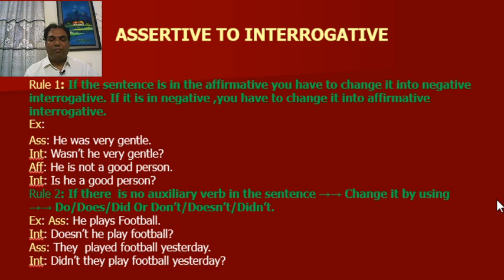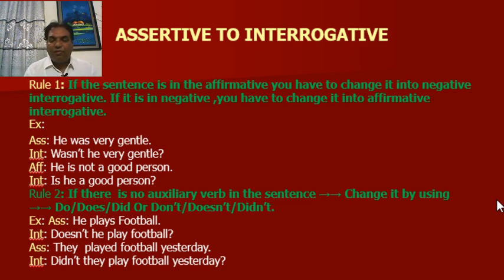Look at the first example. He was very gentle. This is an affirmative sentence. So in interrogative, it will be negative interrogative: wasn't he very gentle? Next example, he is not a good person. This is a negative sentence. So first of all, you have to omit not. After that, you have to change it into interrogative. Is he a good person? Okay, now rule number 2.